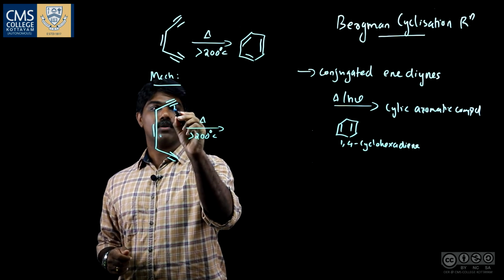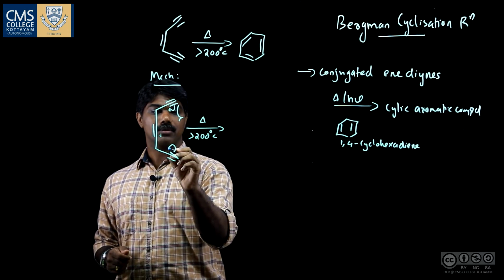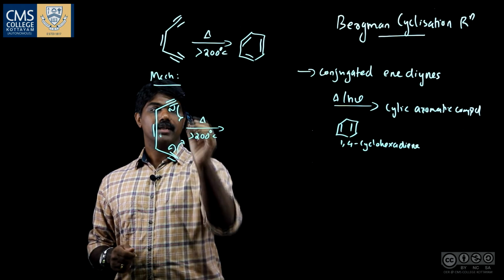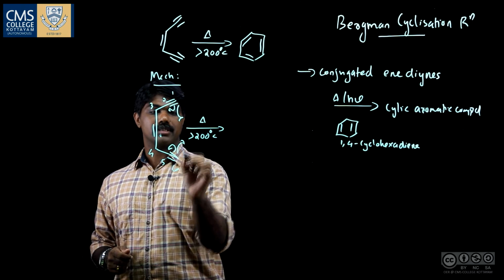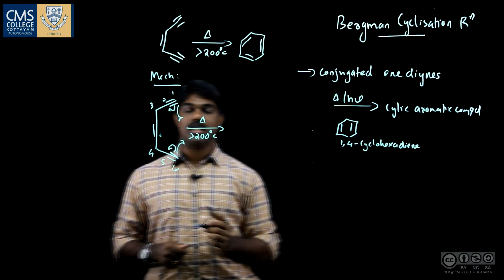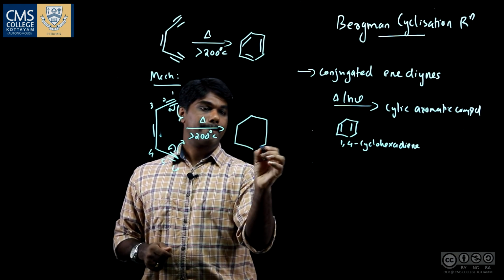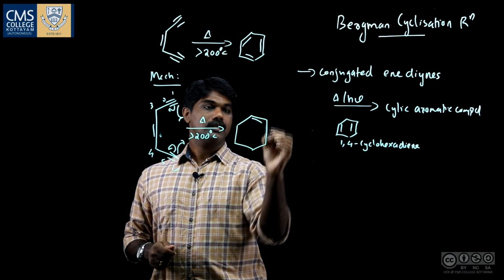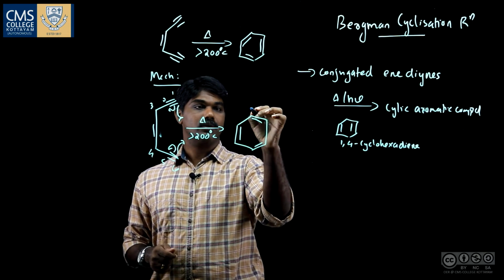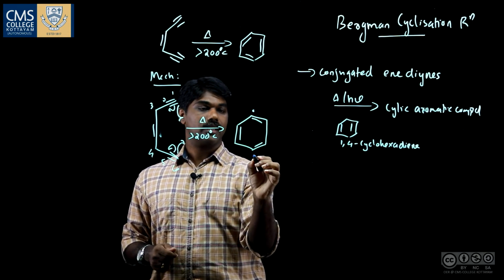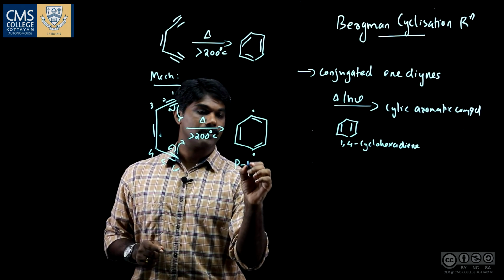Here this bond undergoes homolytic fission and this bond also undergoes homolytic fission, and numbering 1, 2, 3, 4, 5, 6, the 1st and 6th carbon atoms join and we get a cyclic product. Here you have a double bond. This is the newly formed sigma bond, and here we have a radical, and here we have a radical. So this is a short-lived intermediate called para-benzyne.